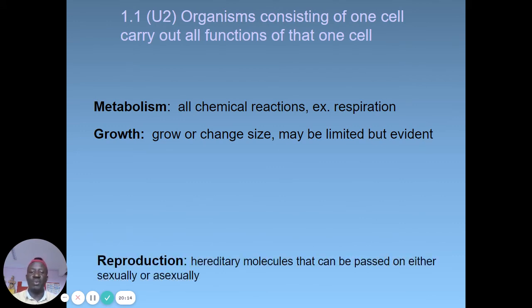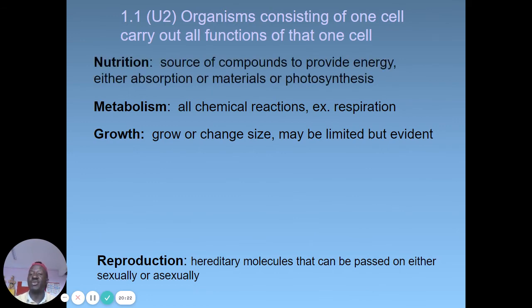There is what we call reproduction, because they contain the hereditary information or molecules that can be passed on either sexually or asexually. Then the other one is nutrition, that is acquisition of nourishment. This one cell can carry this out, either by absorption of materials or photosynthesis.